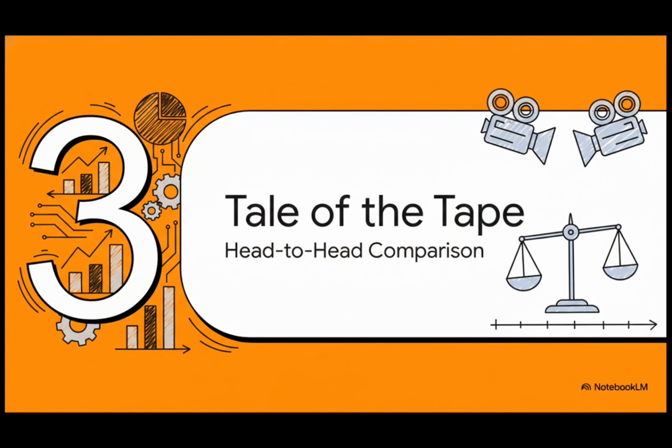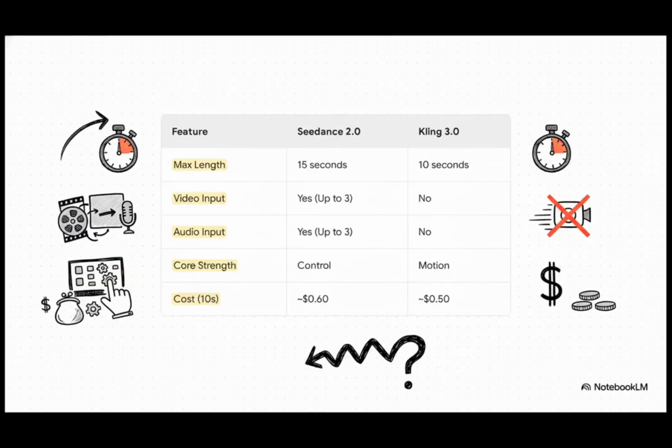All right, so we've met the director and the animator. Now it's time for the tale of the tape. Let's get past the concepts and look at the cold, hard data to see how these two tools really stack up against each other. Okay, looking at this chart, the trade-offs become super clear. Need a longer clip for a more complex scene? Seedance gives you a full 15 seconds, while Kling tops out at 10. Do you absolutely need to use existing video clips or match action to an audio track? Well, that's a huge point for Seedance. Kling just doesn't do that. But, and this is a big but, if you're prototyping ideas and need to keep costs down, Kling has a slight edge. It's that classic choice, isn't it? Deep control versus streamlined efficiency.